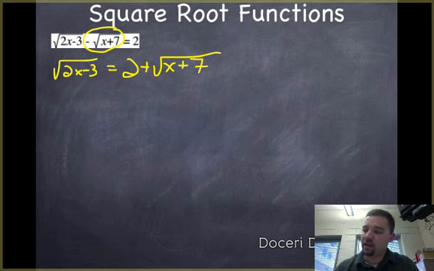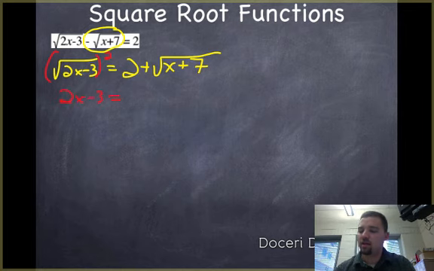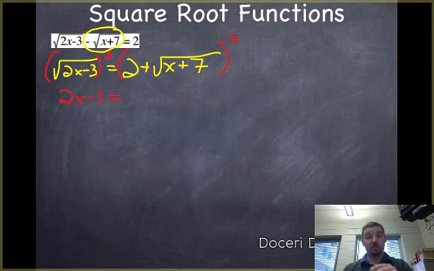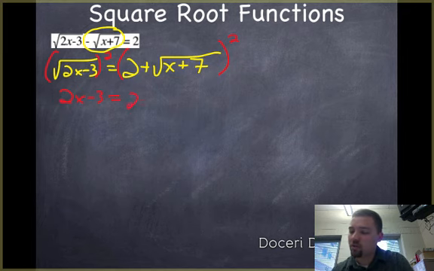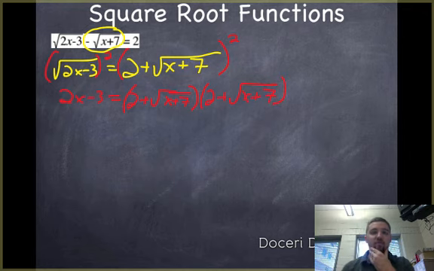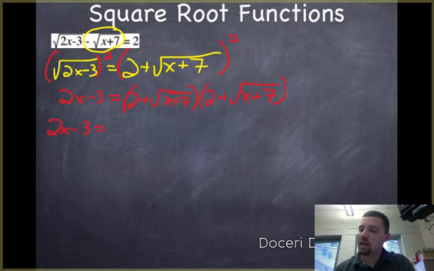Now I'm going to try and square both sides. Watch why that's nice. So I'm going to do this in red. So I'm going to square the left. That gives me just 2x minus 3 on the left. Great. I'm going to square the right-hand side. And when I do that, you've got to be really careful. This is not 2 squared plus the square root of 7 squared. This is 2 plus the square root of x plus 7 times 2 plus the square root of x plus 7. All right, now I've got to FOIL that out. And when I do that, I'll leave the left-hand side alone and FOIL the right-hand side.